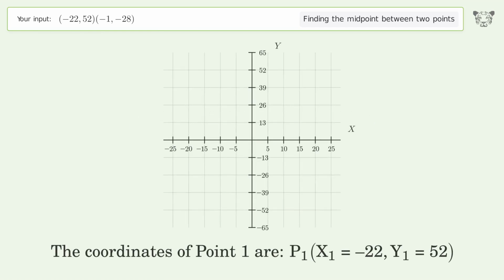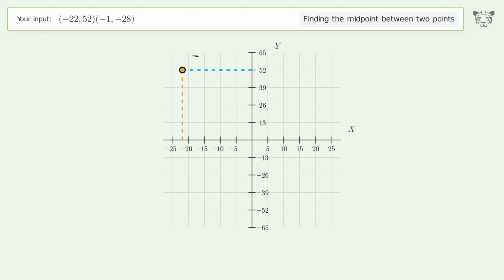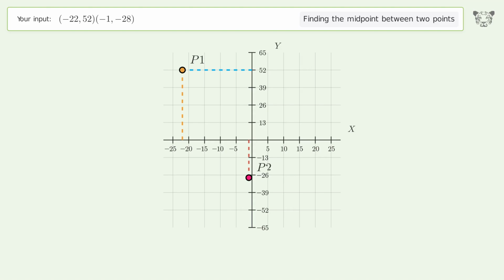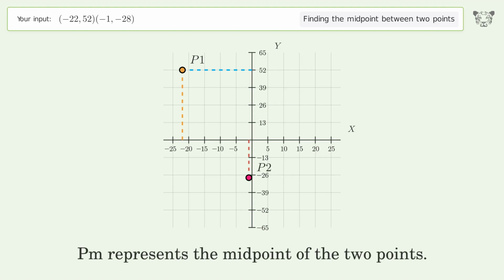The coordinates of point 1 are, x1 equals negative 22, y1 equals 52. The coordinates of point 2 are, x2 equals negative 1, y2 equals negative 28. PM represents the midpoint of the 2 points.